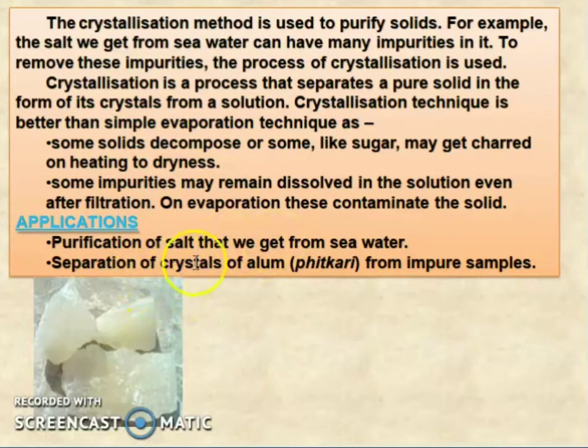Next, the separation of crystals of alum from an impure sample. Alum is one type of salt made up of aluminium and potassium. It is called phitkari. This is a picture of phitkari, which is used for the purification of water.